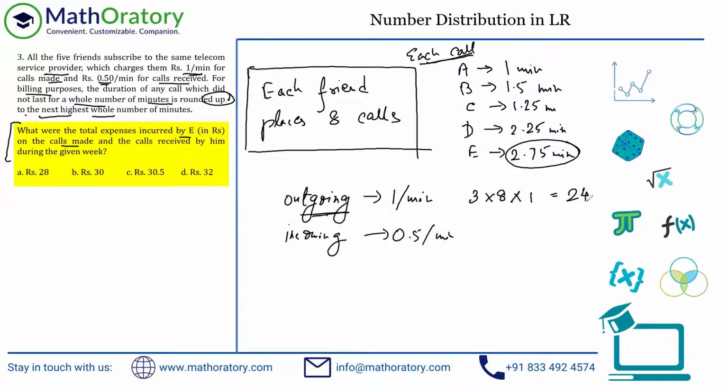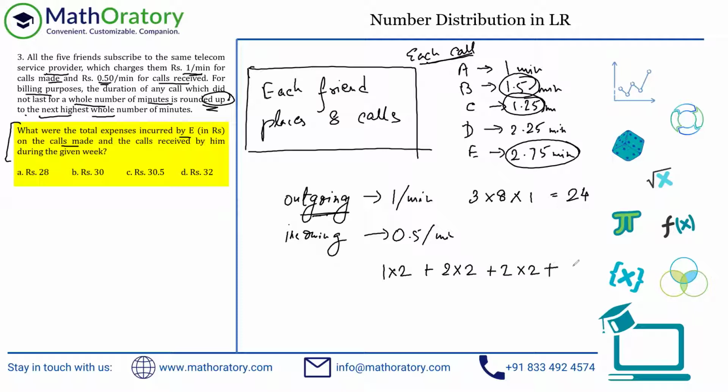Now for the incoming part, so A has made a couple of calls to E, each of 1 minute counter. So this is for A. For B, now there is a counter of 2 minutes for this case, right? Because 1.5 will be again rounded up to 2 minutes. So that will be counted as 2 minutes, and there'll be 2 such calls. For C also, it will be 2 minute counters. So although it is 1.25, don't round it off to 1 minute. It is always rounded up. That was specifically mentioned in the premise, right? So 2-minute counter, 2 of those calls.